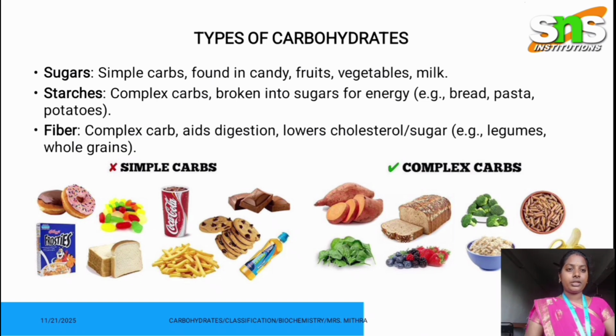And this is the pictorial representation of both simple carbs and complex carbs. Simple carbohydrates include Coca-Cola, biscuits, French fries, bread, cookies, candies, etc. And complex carbohydrates include spinach, bread, lentils, walnuts, nuts and banana.